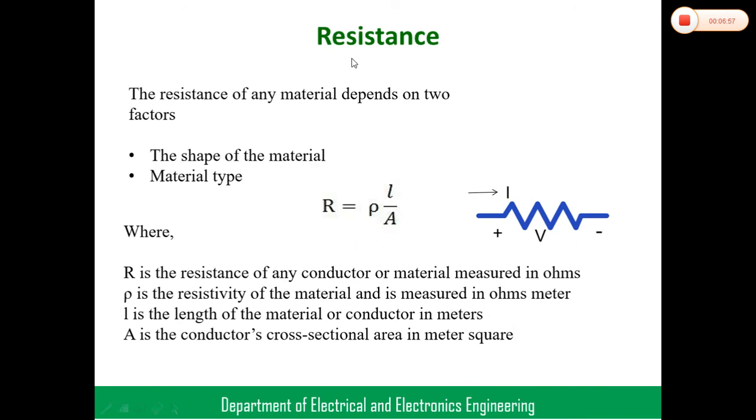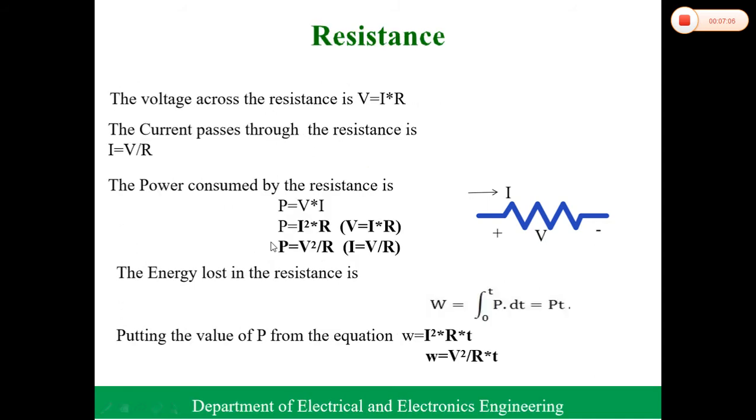So here the very important resistance formula is R is equal to rho L by A, in terms of the material, right? Now from Ohm's law, the voltage across the resistance is V, and the current passing through the resistance is I. When the switch is closed, the voltage is applied across the resistance and current passes through it.